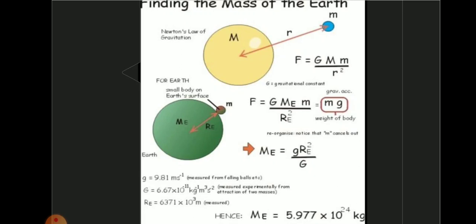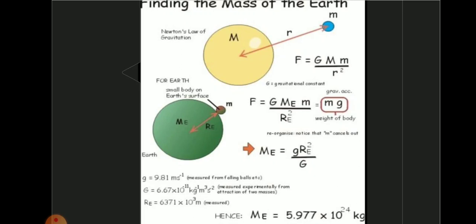Small letter g is acceleration due to gravity, whose value is 9.8 meter per second square, and RE is the radius of the earth, whose value is 6371 into 10 to the power 3 meter. You can also write it as 6371 kilometer, and G is universal gravitational constant, whose value is 6.674 into 10 to the power minus 11 Newton meter square per kilogram square.